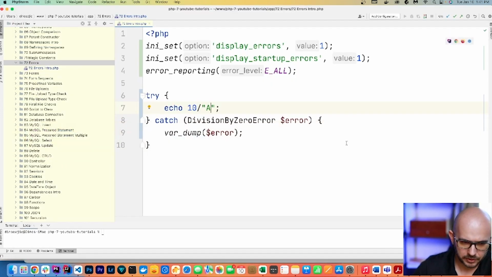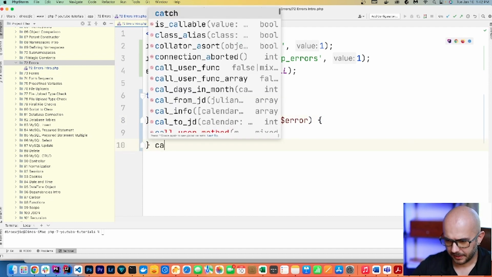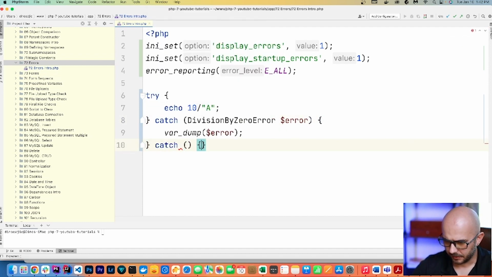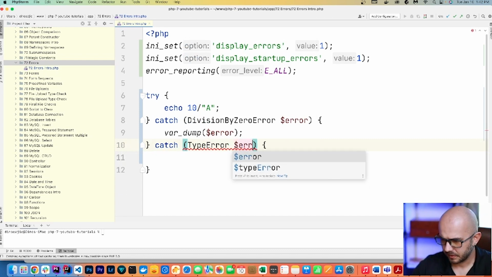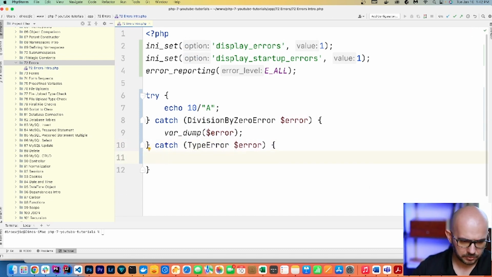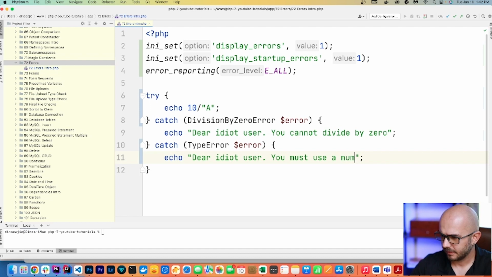Well, we've already caught our division by 0 error, but where do we place our type error? Well, you'll just chain onto it. And what I mean by that is you'll literally just say another catch block, type error. I'm also going to call this error, and we're going to just echo out another friendly message. So, "Dear idiot user, you must use a number."